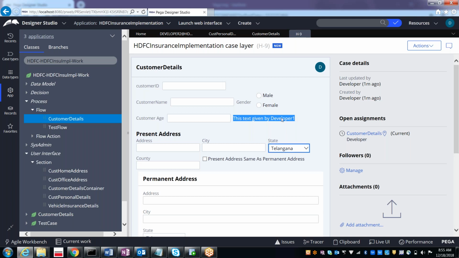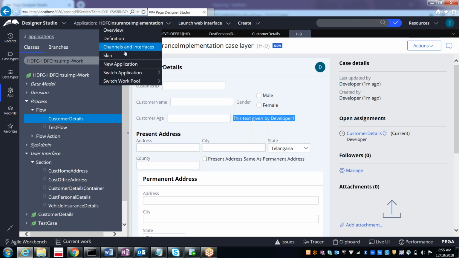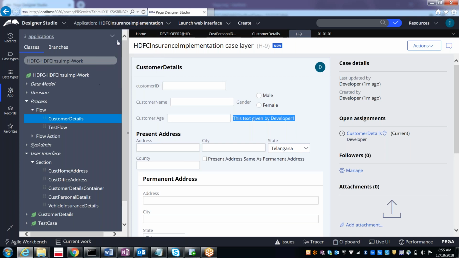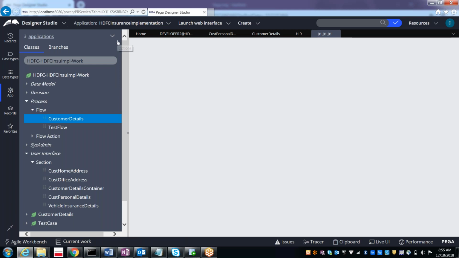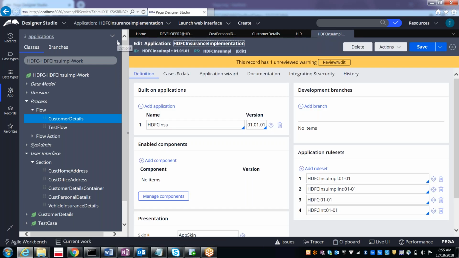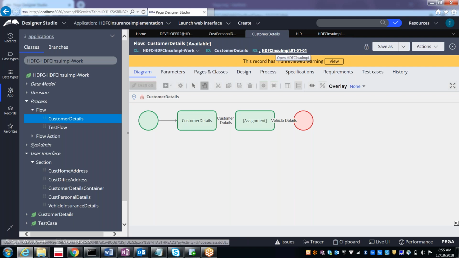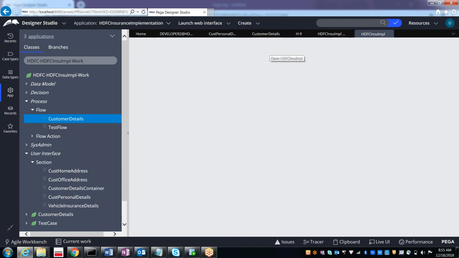Let me see how exactly it works. First of all, how can you add this check-in checkout functionality? First of all, you need to go to the rule set. What is the rule set on which we are going to work? To go to the rule set, there are various ways I told you. One is on the rule itself: you can select the RS rule set. You can go to the rule set like this.